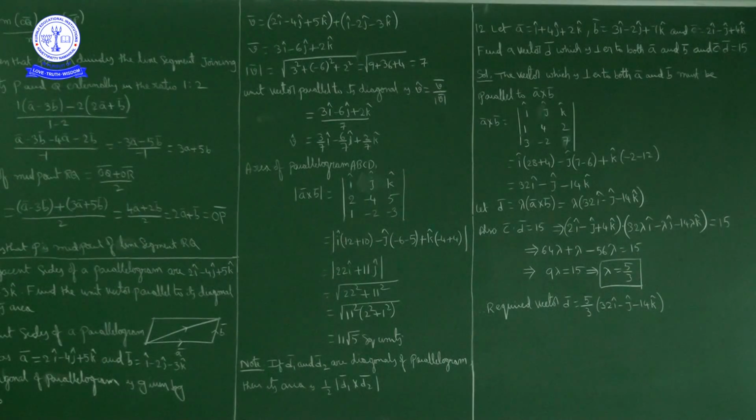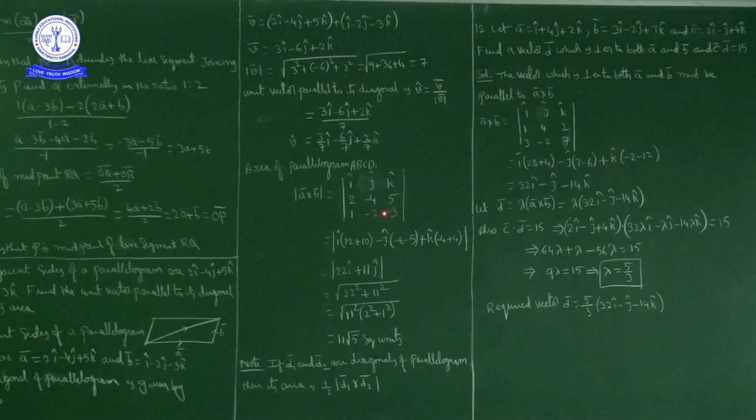And one more part is there, that is, find the area of the parallelogram. When two adjacent sides are given, suppose A bar and B bar are two adjacent sides of a parallelogram, then its area is the magnitude of A bar cross B bar. Now here, first of all I will find A bar cross B bar and its magnitude. So A bar cross B bar is i j k. What is A bar? A bar is 2i minus 4j plus 5k, no? 2, minus 4, 5.